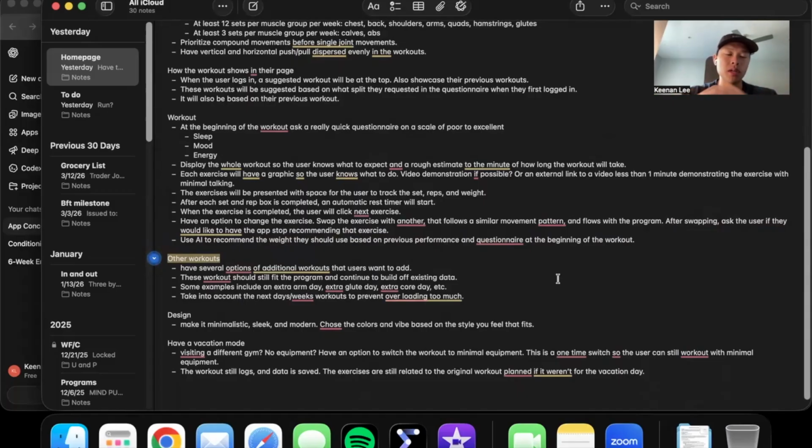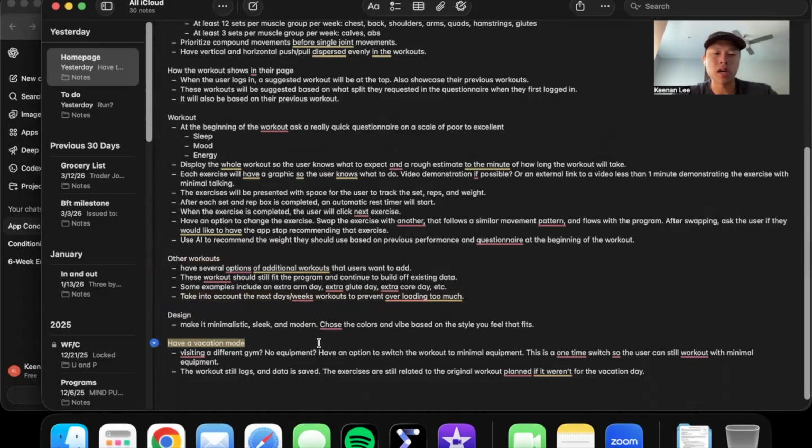So if you want to add arm day, maybe throughout the next week, there'll be a little bit less arms here and there because we also want to balance the volume without increasing it too much. For the design, I asked it to make it minimalistic, sleek and modern, just easy to use.